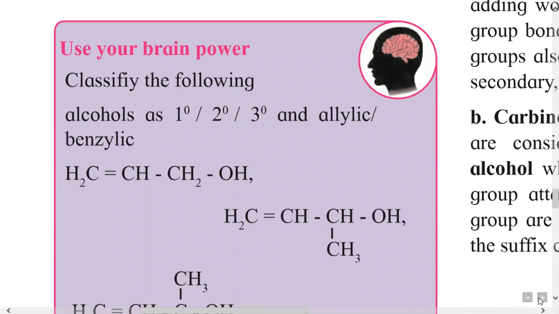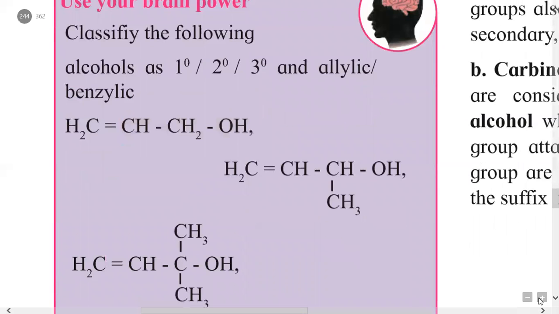Here one example of an allylic alcohol is given. The OH group is bonded to an sp3 hybridized carbon, and this carbon is bonded to an sp2 hybridized carbon. The common name of this alcohol is allyl alcohol, and it is allylic primary.